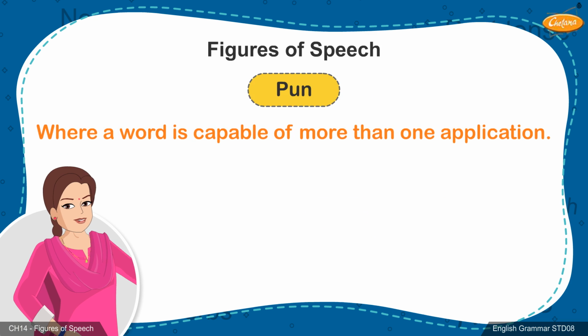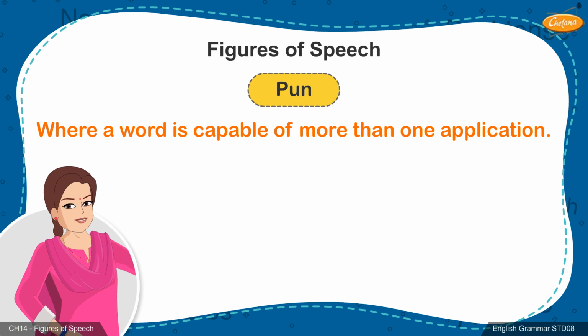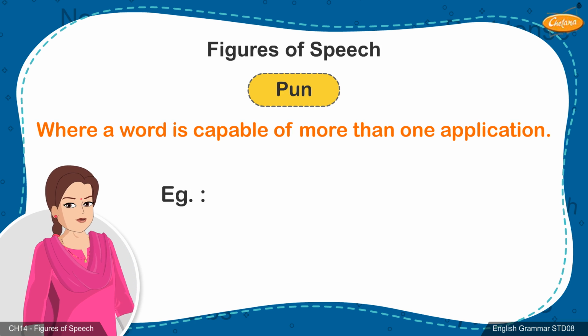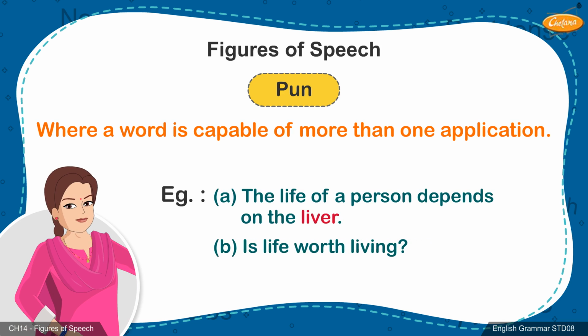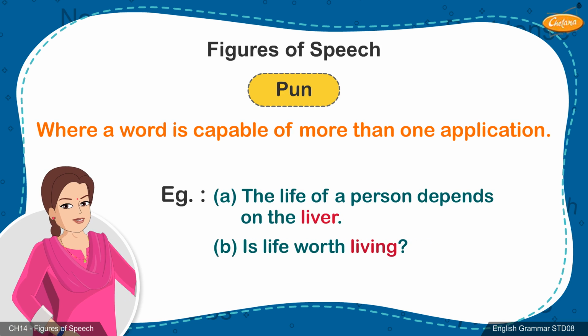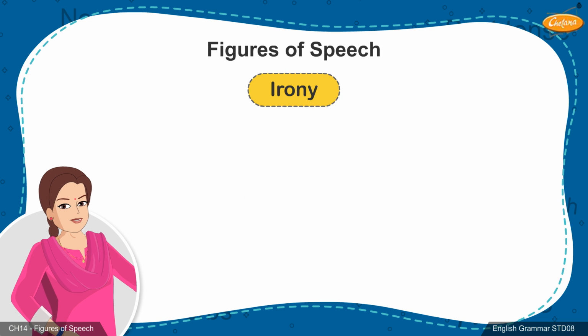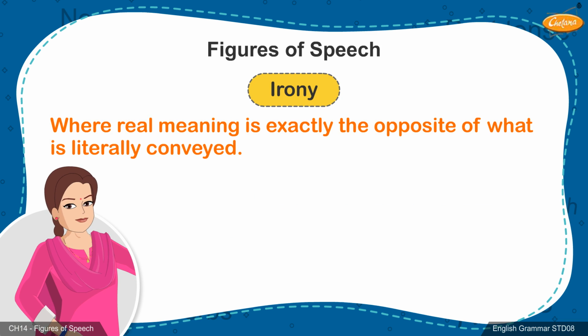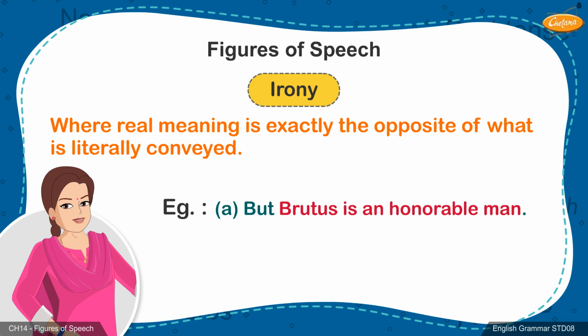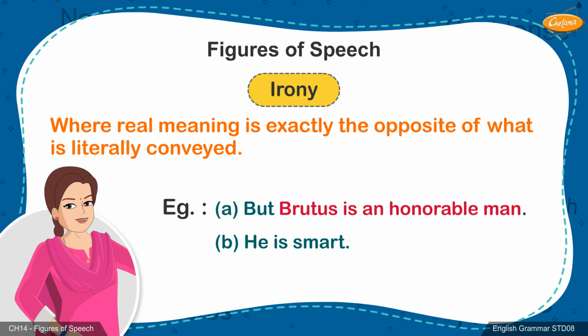17. Pun. It is the use of a word in such a way that is capable of more than one application. Example: A. The life of a person depends on the liver. B. Is life worth living? 18. Irony. It is a speech in which the real meaning is exactly opposite of that which is literally conveyed. Example: A. But Brutus is an honorable man. B. He is smart.